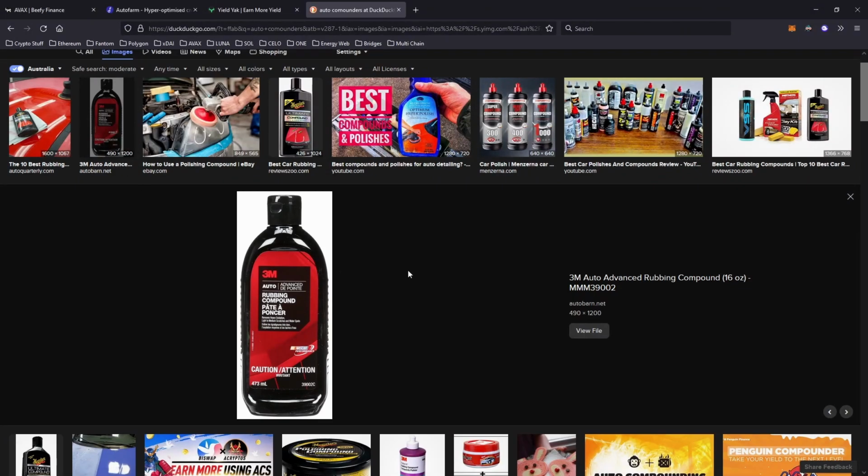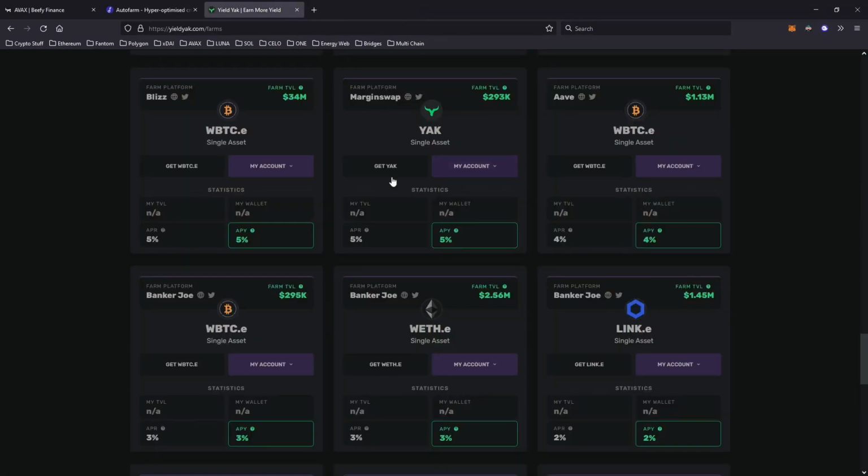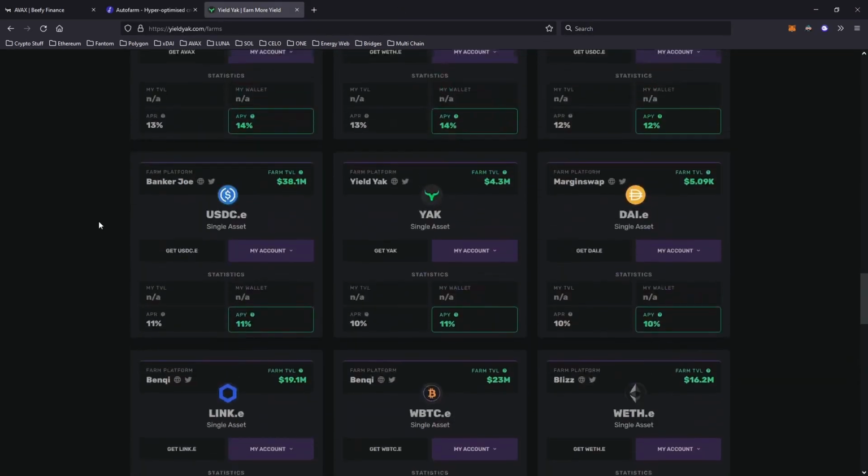Look at that rubbing compound. Oh, hey guys, didn't know I was recording. Definitely didn't have that tab open.